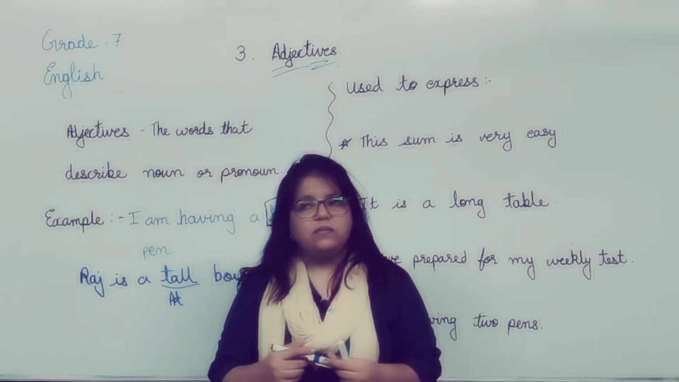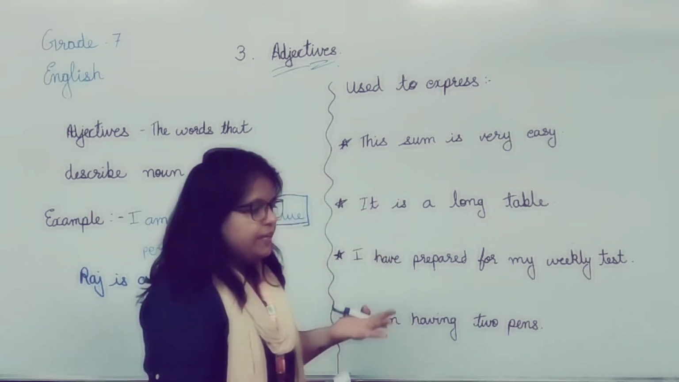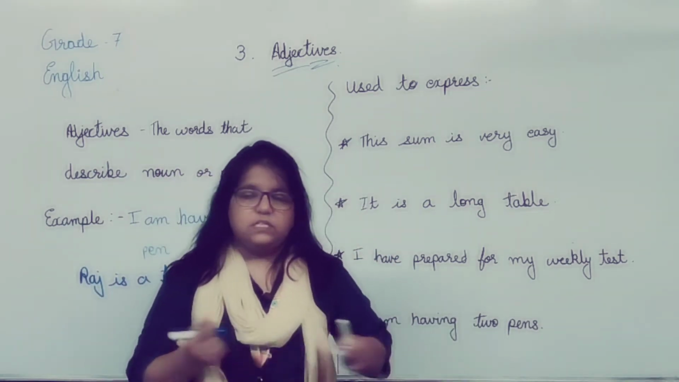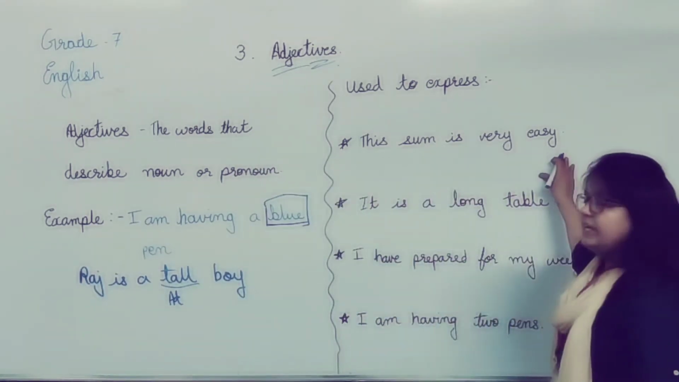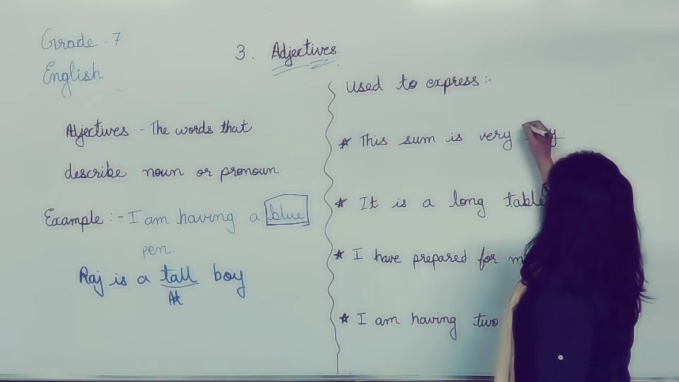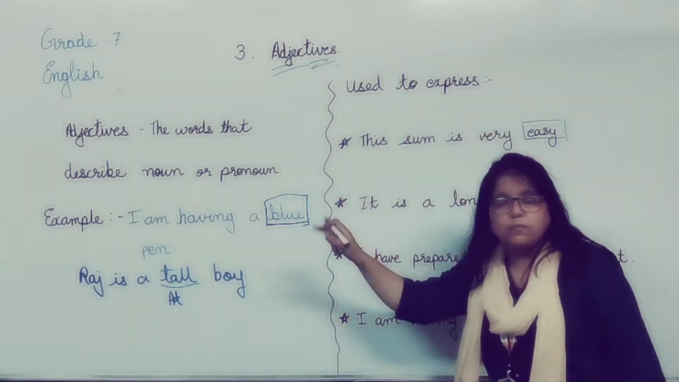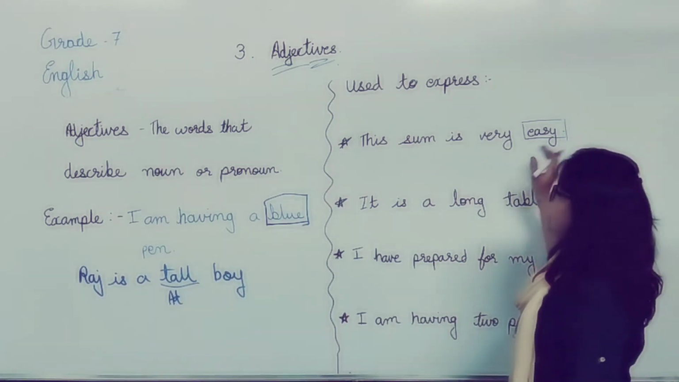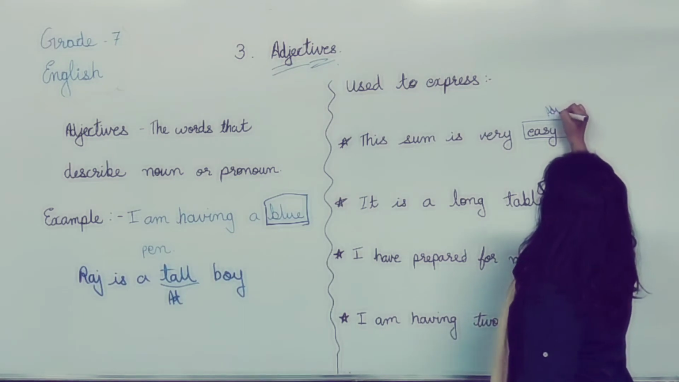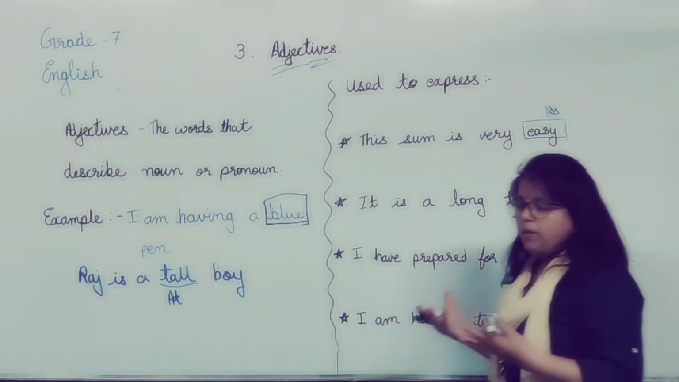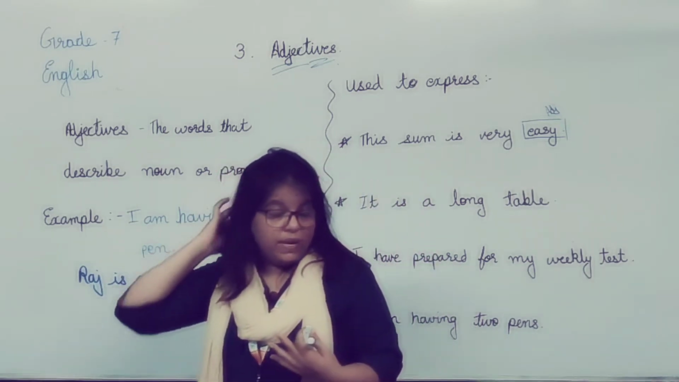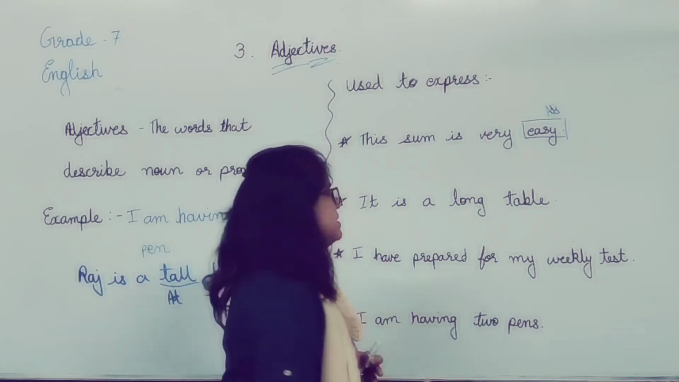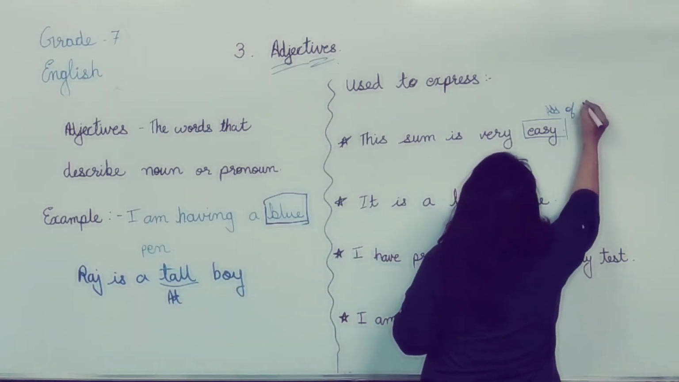Quality means it can tell us anything about the noun, opinion also. So let's see some examples. Like, this sum is very easy. Now here you can see easy is an adjective. What has been told about the sum? That the sum is very easy. So easy here is an adjective, and what type of adjective is it? It is an opinion, because according to me it is easy, but it could be hard for someone else. So it becomes an adjective of opinion.